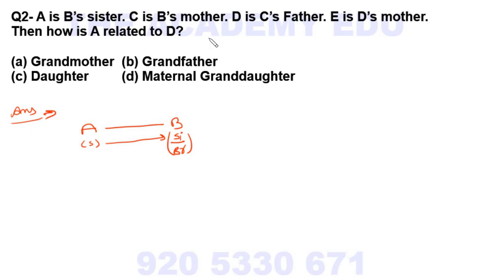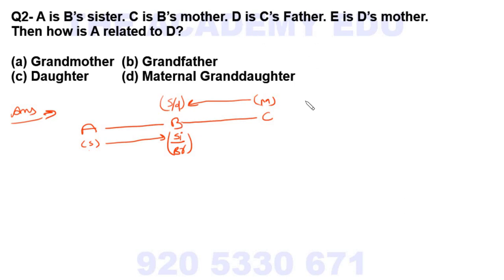Now C is B's mother. So B and C relation, so we'll write C here. C is B's mother. C is mother. So suppose I am writing one relation here, I will write the next relation alternately, above and down, so that it will not make me confused. So C is mother. So what is B? Either son or daughter, because we don't know the gender of B.